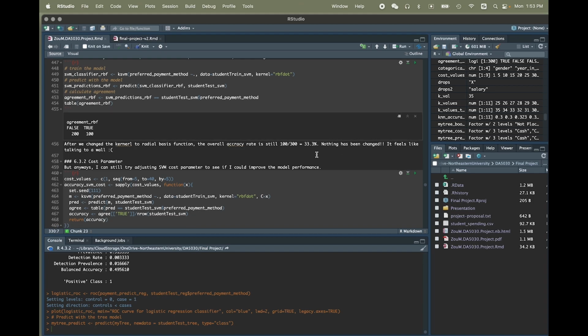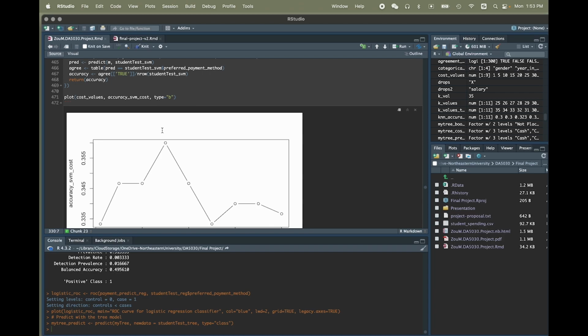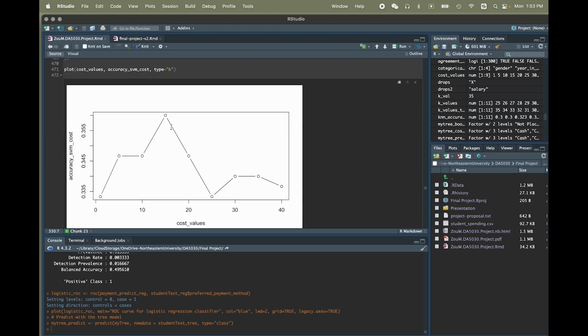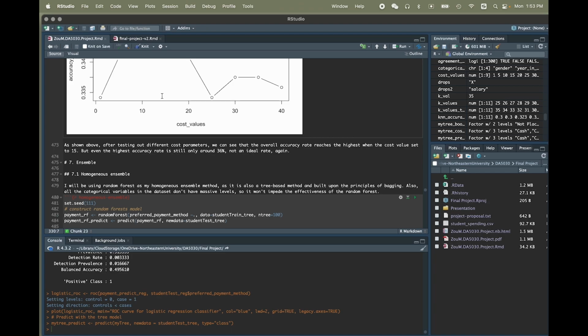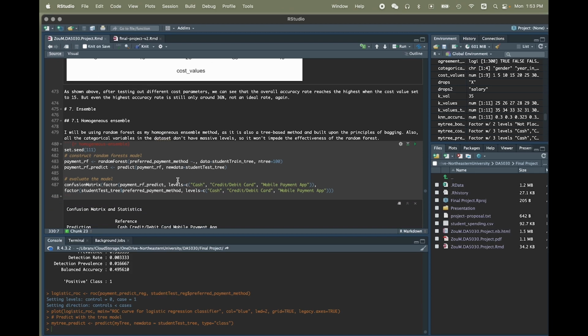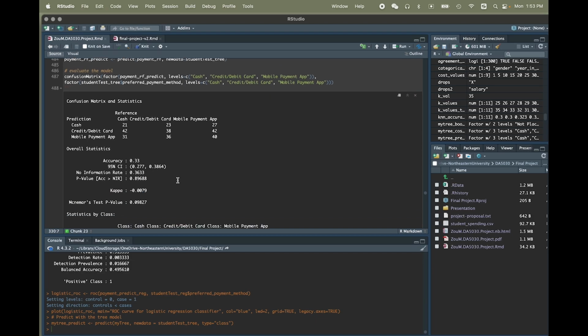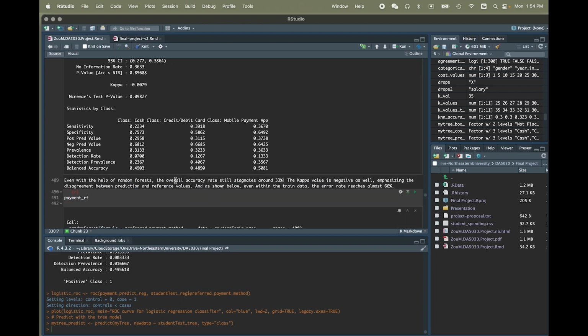And then I set the cost parameter from 5 to 40, and I tried this out. So the highest did boost a little bit, can I say boost a little bit, to like 36% when I set the cost value to 15, but it's still quite low. So after I tried the individual models, I put them together as an ensemble. First, I tried the random forest homogeneous ensemble method. 33%, not surprising. Negative kappa value, not surprising at all.